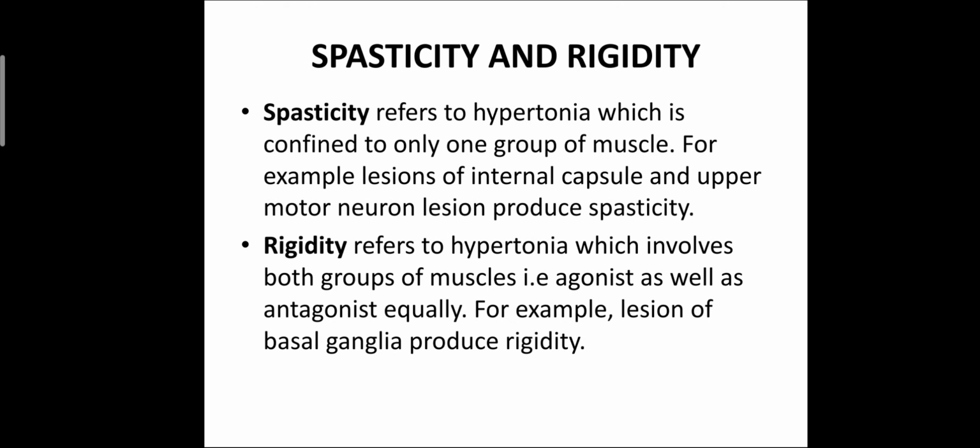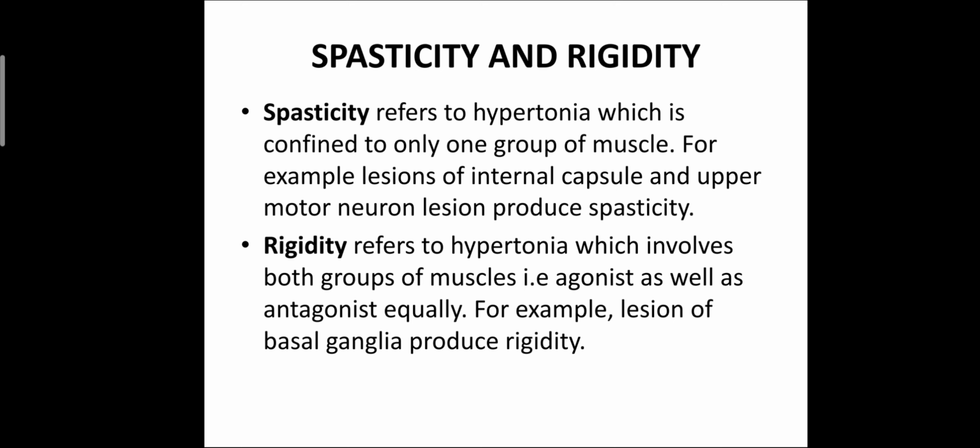What are spasticity and rigidity? Spasticity refers to hypertonia which is confined to only one group of muscles. For example, lesion of the internal capsule and upper motor neuron produce spasticity. Rigidity refers to hypertonia which involves both groups of muscles, agonist and antagonist. For example, basal ganglia lesion produces rigidity.